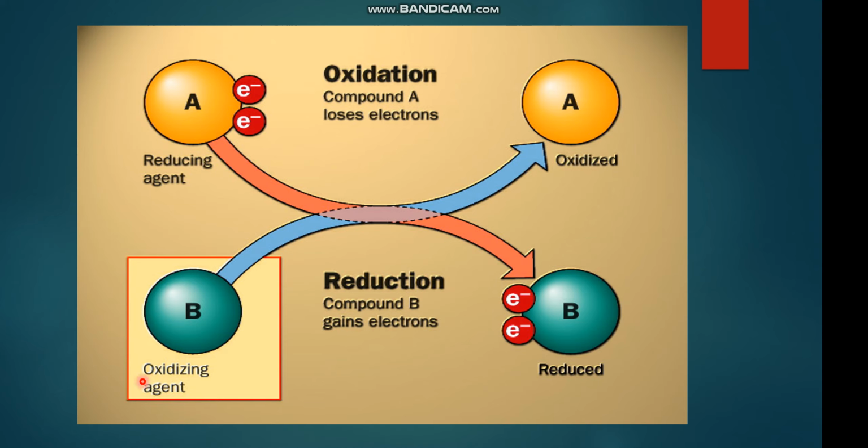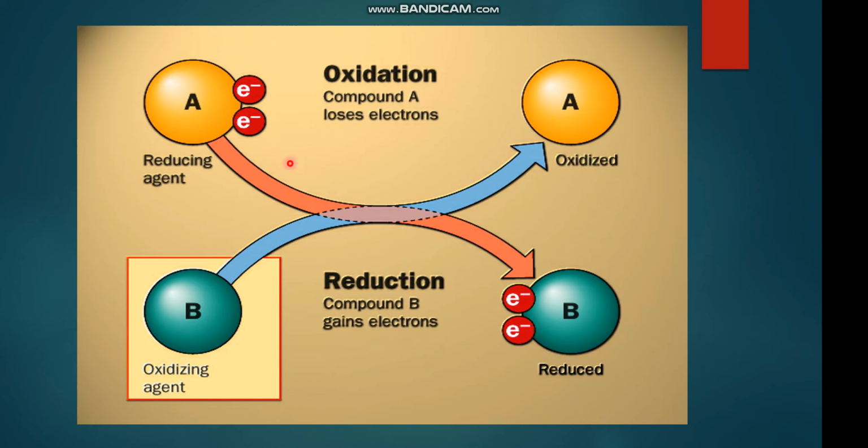Oxidizing agents are the ones responsible for oxidizing other elements, whereas they themselves are reduced. For example, B is the oxidizing agent. It is responsible for oxidizing A, and it is converted into reduced form B, whereas A is the reducing agent. It is responsible for reducing B by losing electron.